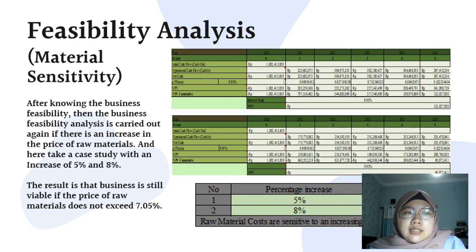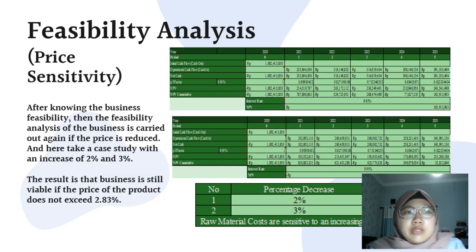Here's the feasibility analysis for the material sensitivity. After knowing the business feasibility, the feasibility analysis is carried out again if there is an increase in the price of raw materials. And here we take a case study with an increase of 5% and 8%. The result is that the business is still viable if the price of raw materials does not exceed 7.05%.